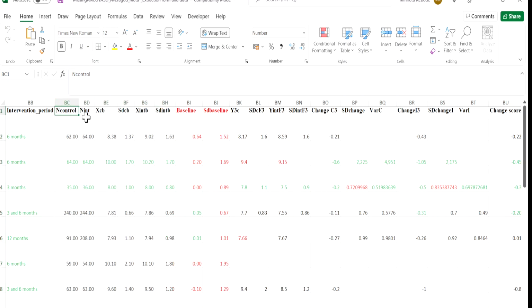You have n control, the number of samples in the control group, and the number of observations in the intervention group. Then you have the mean at baseline and the standard deviation for the control group. You also have x int, the mean of the intervention group, and then the standard deviation. These are all for the baseline, only for the baseline. We still haven't reached the intervention endpoint. And then you have the sample size.